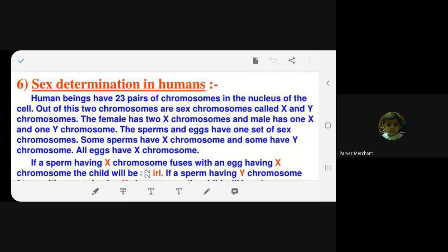Yes, ma'am. Fine. Now we'll see sex. You will be surprised to know something through this slide, and I will ask you, what is it? Let's see how we do sex determination in humans.